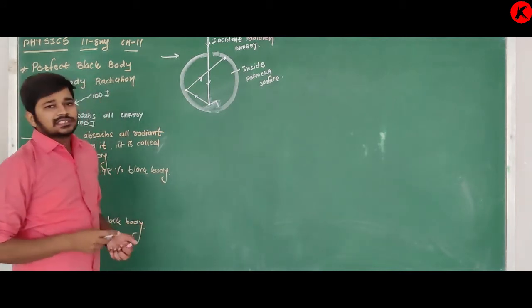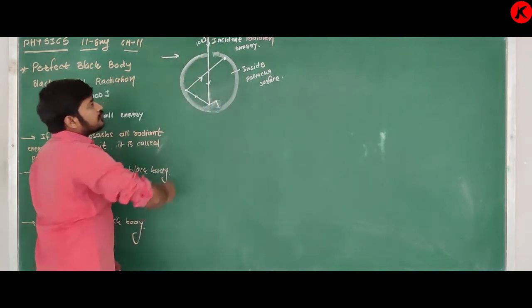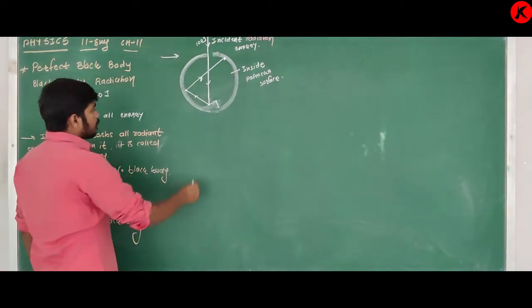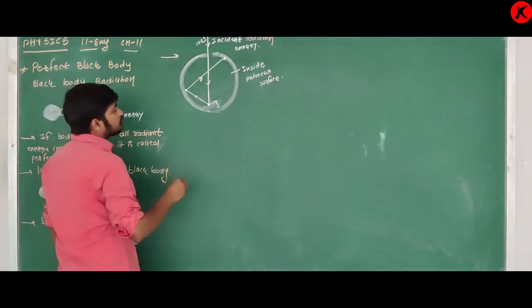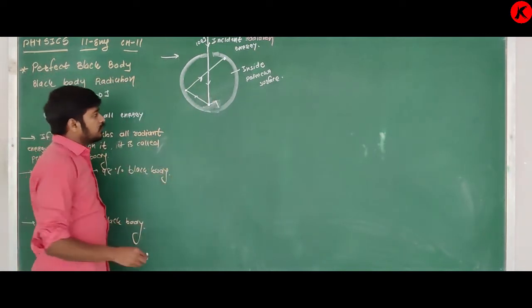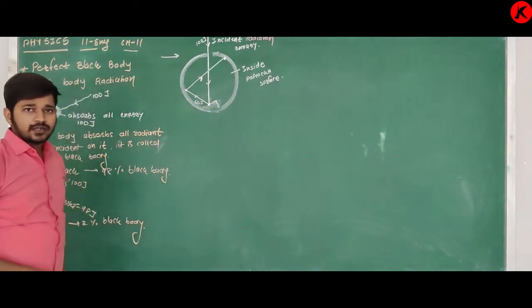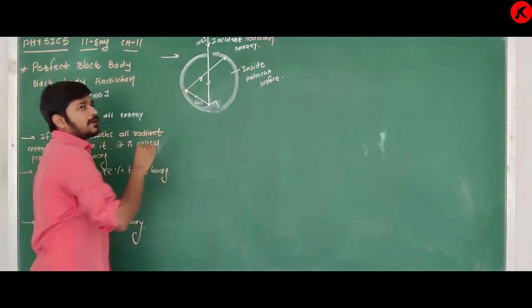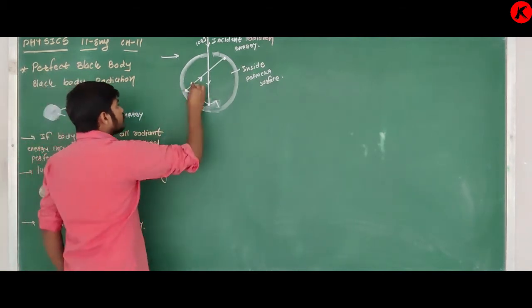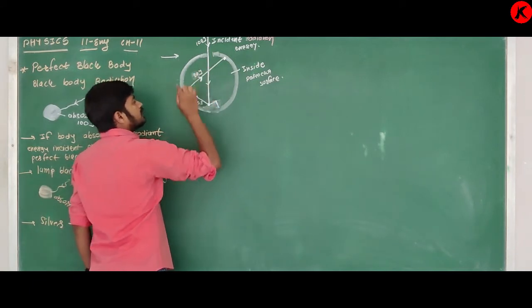So what happens if the incident radiation having energy is partly absorbed and partly reflected? Suppose I am assuming that here 60 joule is reflected. Then at this point 60 joule is incident. Again from this point it is partly reflected, partly absorbed. Suppose 30 joule is reflected.